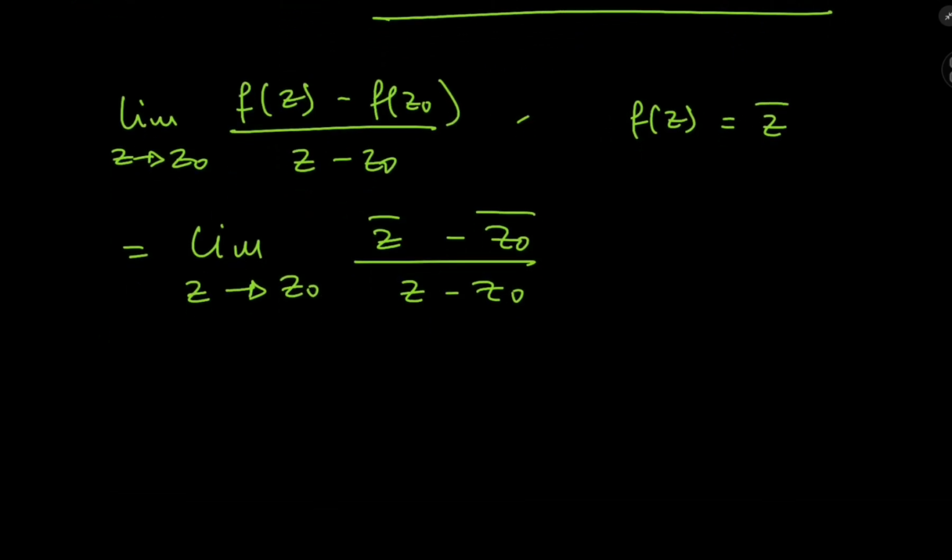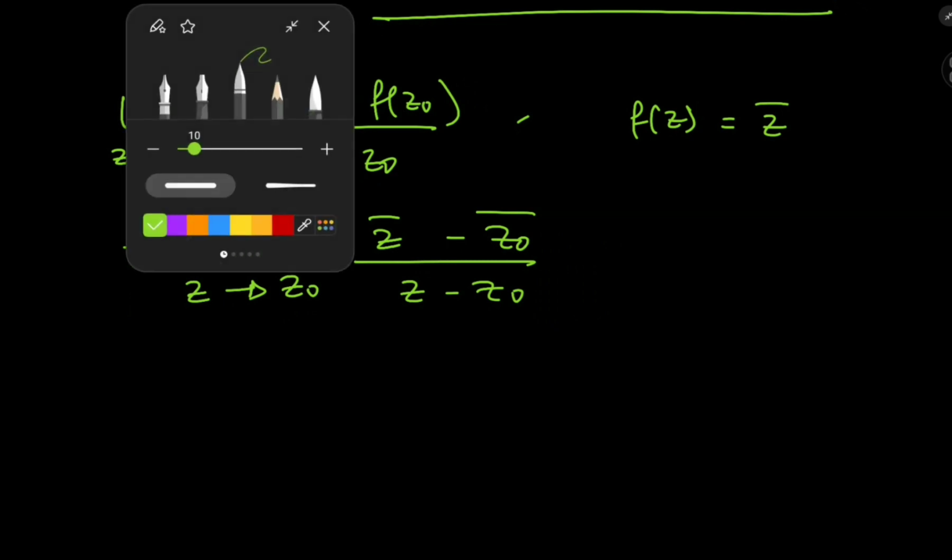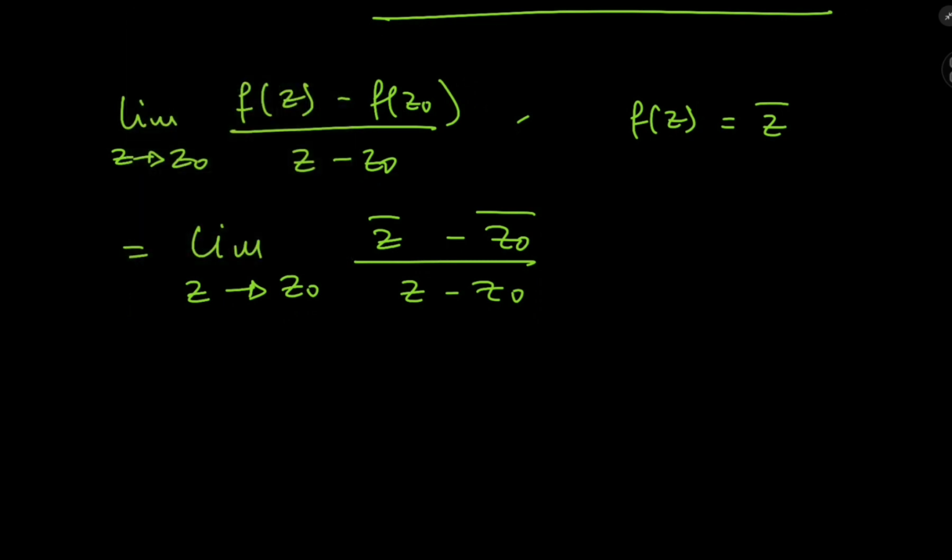Okay, now does this limit exist? What does it even mean for a limit to exist? The limit exists if, regarding the complex number z naught, we can approach it along any possible route in the complex plane. No matter what route we choose, the value of the limit should be the same, as in the limit needs to be path independent. That's what we mean by limit existing.